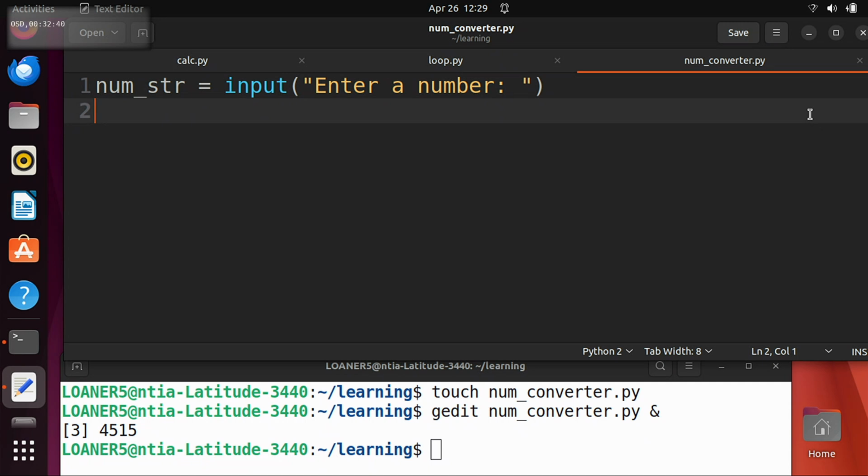Not really. OK. So the code we have right now asks the user to enter a number, and they're going to save it in num string. And what we're doing is we're going to try and help the user. So like in our calculator program, if you were to put spaces in your number, it would break. It wouldn't be able to convert it to a number properly. So we want to help them. If they accidentally put some spaces in, we want to get rid of them for them, right? So num string is going to look like this. It's going to have digits and spaces, and we want to get a string that only has the digits, right?